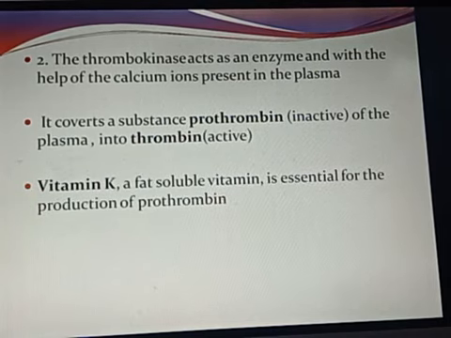Vitamin K is also very important in order to bring about the process of clotting, or coagulation. Vitamin K, a fat-soluble vitamin, is also essential for the production of prothrombin.